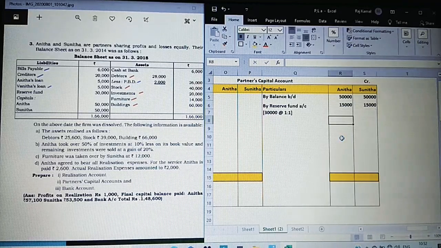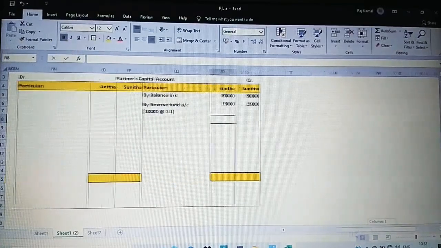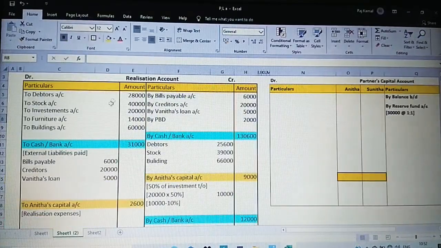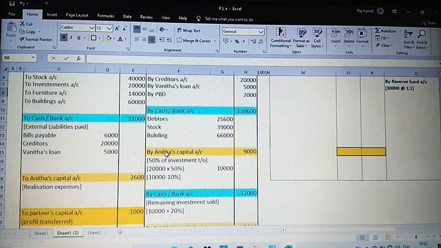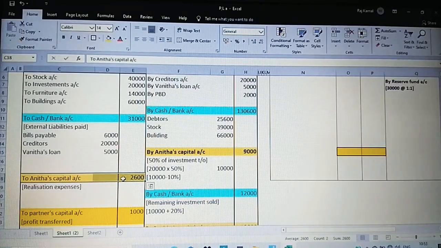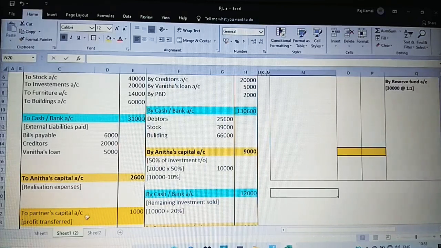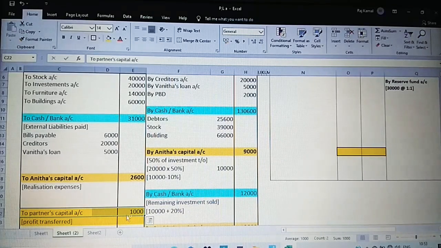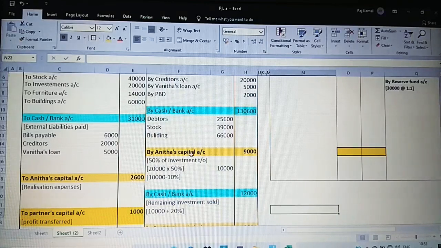It's over. Do we have any profit and loss appropriation account or any other account? No, we don't have. So we have only two items to be taken from the opening balance sheet. Yes, we have completed this part. Next step is we have to check with the realization account. Observe. Could you all observe something related to on the credit side? Anita's capital account. Yes, let me put it on the bold. So we have here something which is affecting related to the partner's capital credit side first.